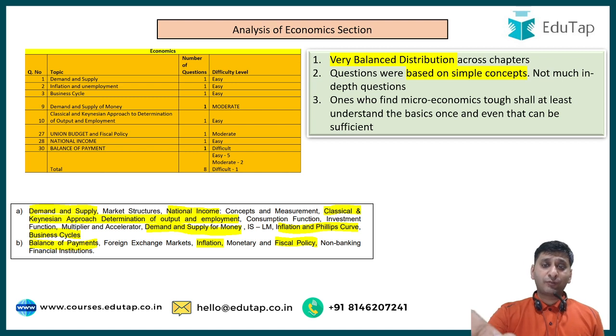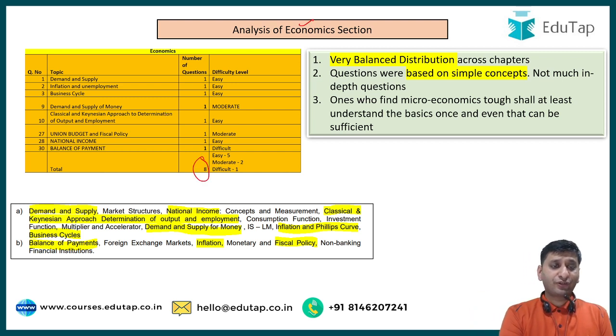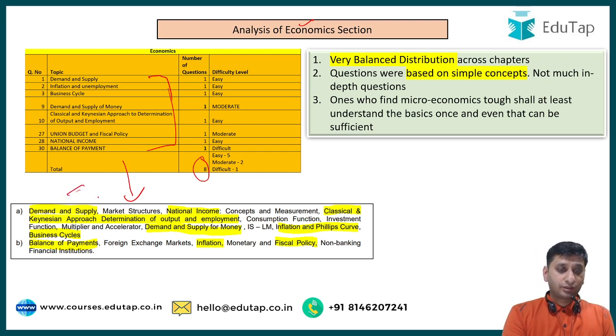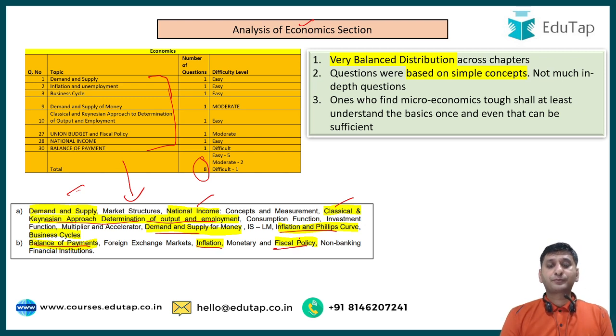So I'll start with the economics section. In the economics section, a total of 8 questions were asked, and this is the breakup chapter-wise or topic-wise. If I try to map it with the syllabus, there was one question from demand and supply, one from national income, one from classical Keynesian approach and determination of output and employment, one from demand and supply, one from inflation and Phillips curve, and one from balance of payment, inflation, fiscal policy.